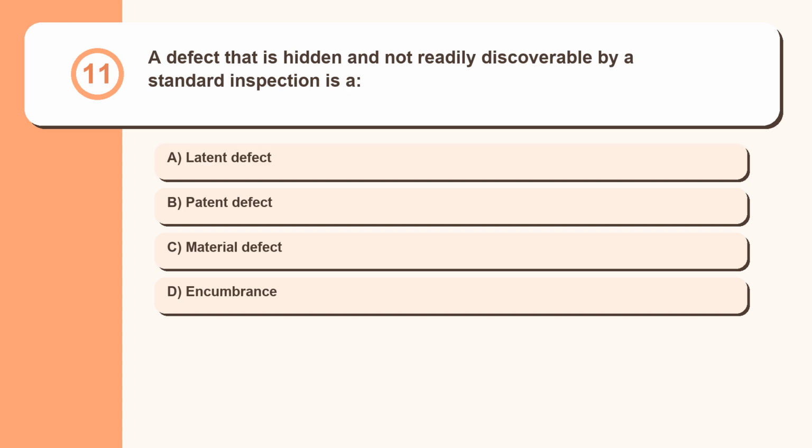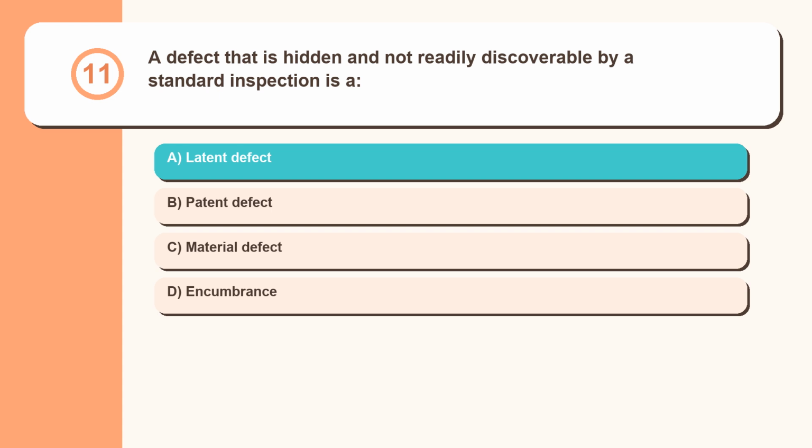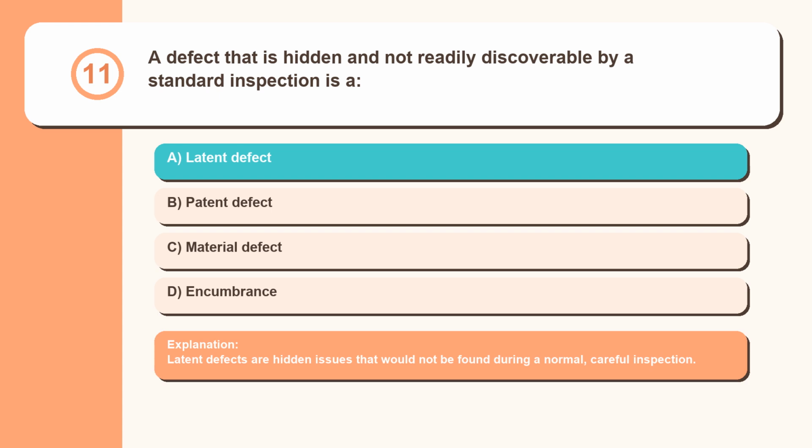Question 11. A defect that is hidden and not readily discoverable by a standard inspection is a latent defect, patent defect, material defect, encumbrance. Latent defects are hidden issues that would not be found during a normal, careful inspection.